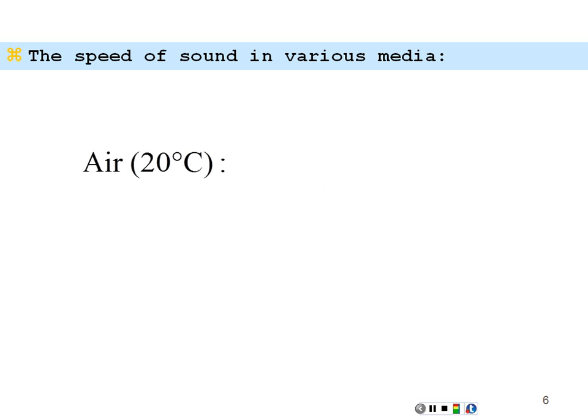Speed of sound in various media. We just said that the speed of sound in air at room temperature is 343 meters per second. That's going to be a number you want to memorize because we're going to use it over and over again. And that's just a basic number. At room temperature, speed of sound, 343 meters per second.